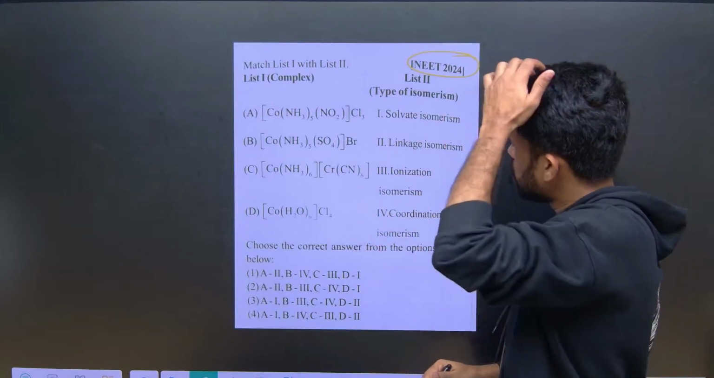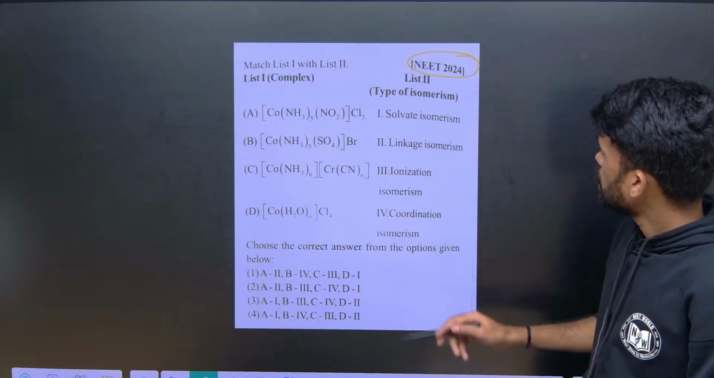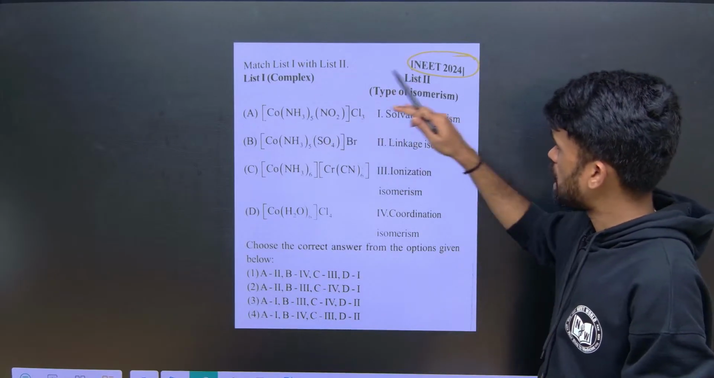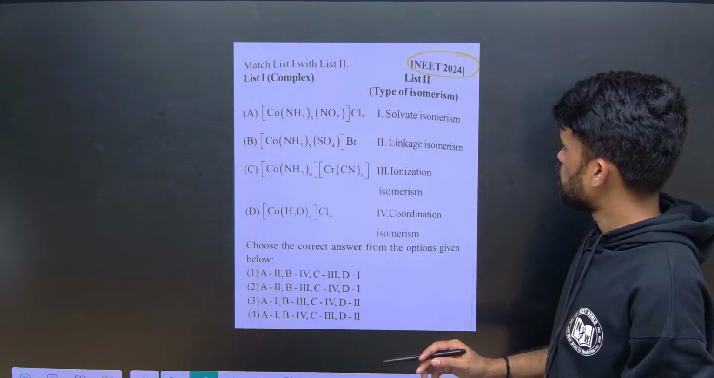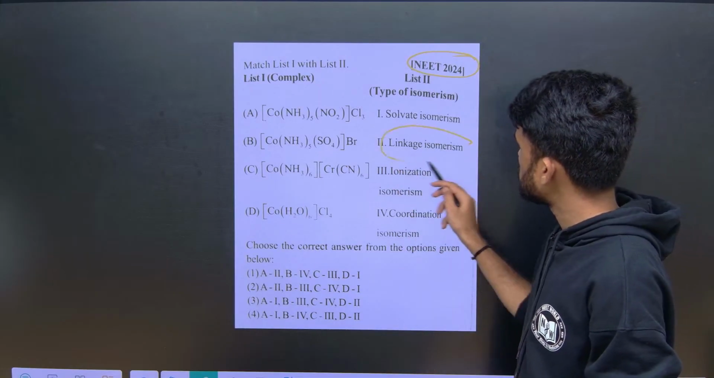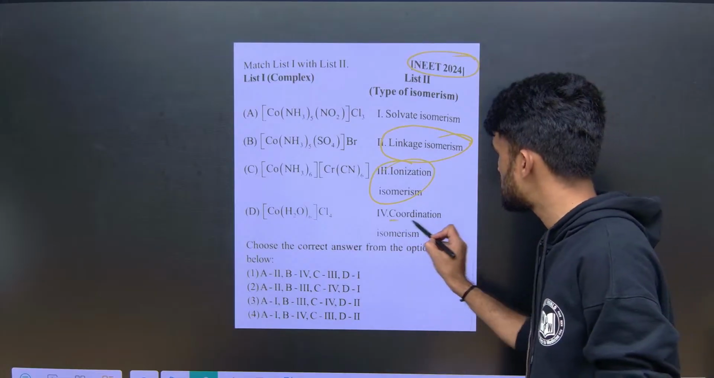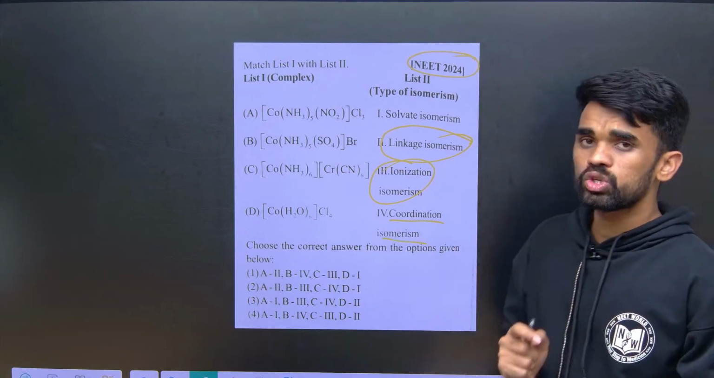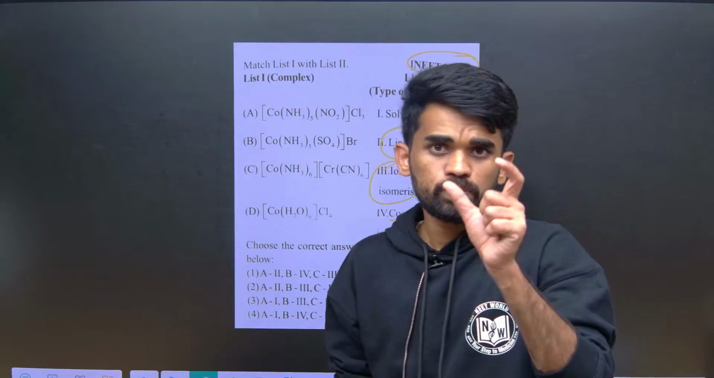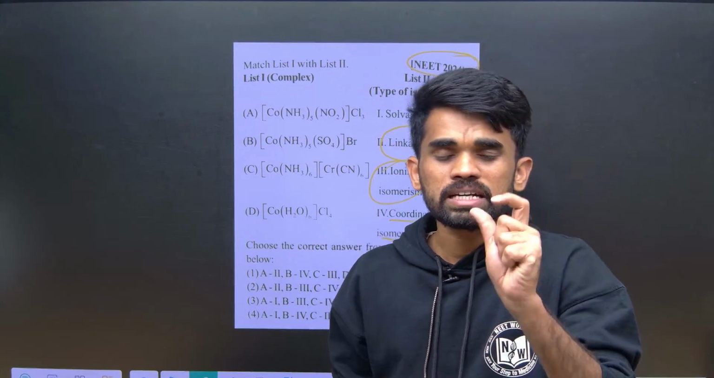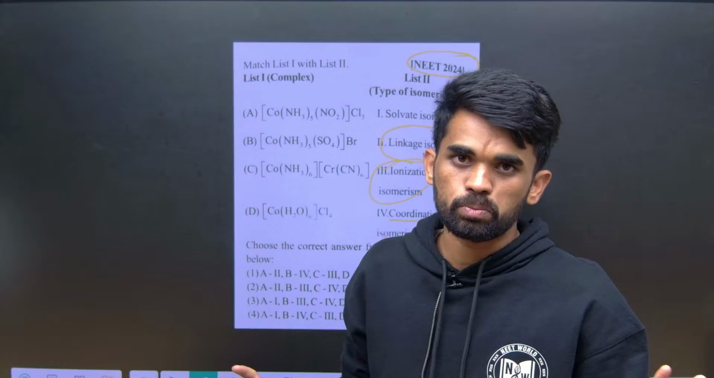Okay, now look here, how can we match these two things? See what exactly linkage isomerism, ionization isomerism, coordination isomerism are. Whenever you are seeing coordination isomerism, one thing you should keep in your mind is there should be two coordination pairs, only that type of complexes will show coordination isomerism. Done.